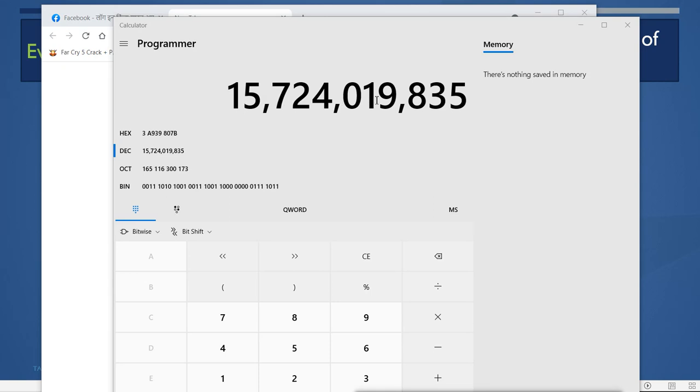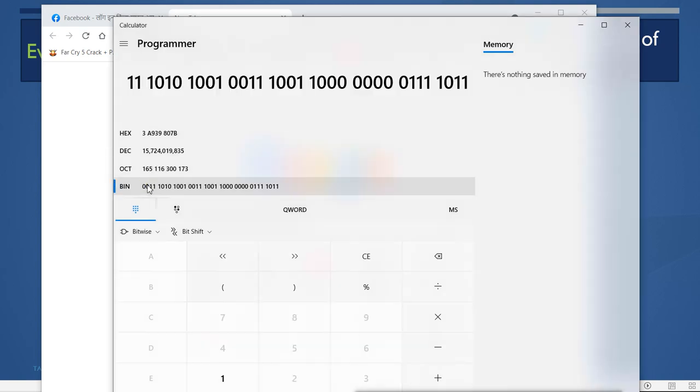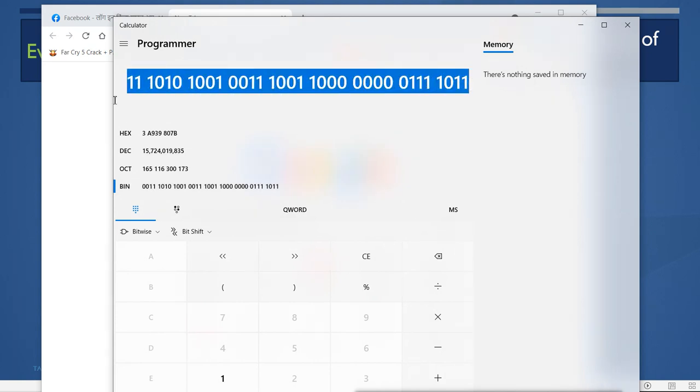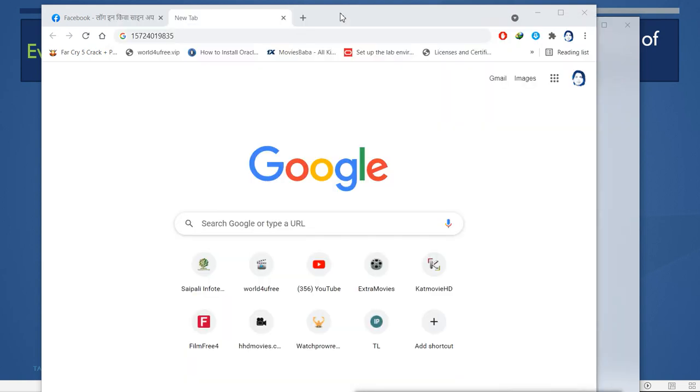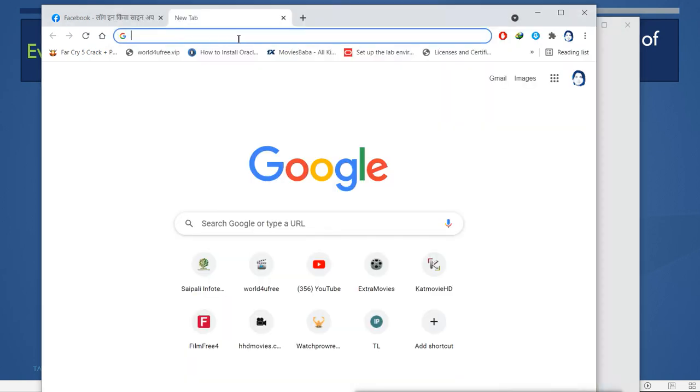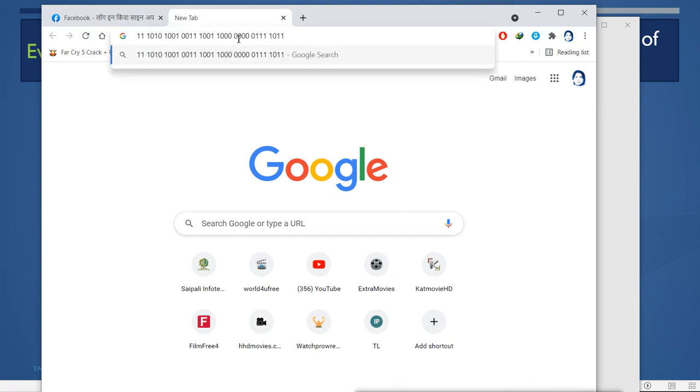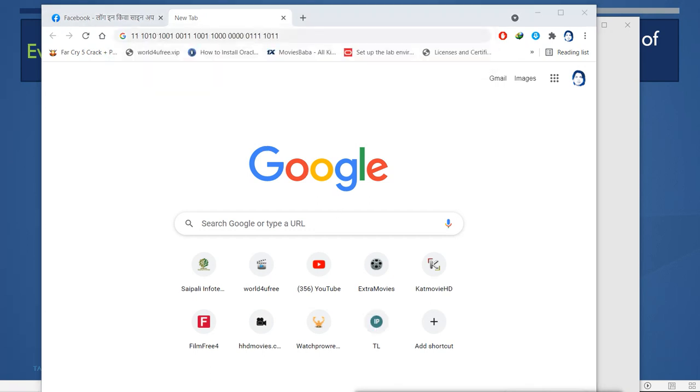157.240.198.35. Okay, so this is the IP address. I will convert it into binary. Now this is the binary number for it, and I will copy this binary number. Now instead of the URL, instead of the IP address, I will give the binary number here, and I will remove these spaces.